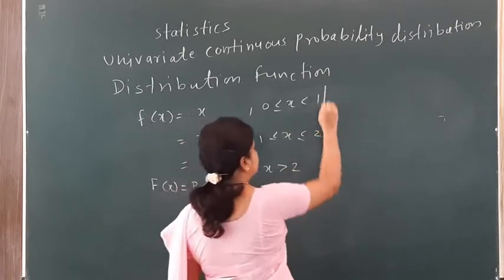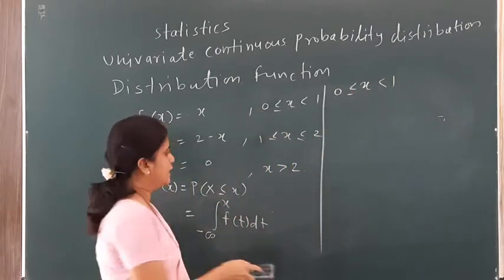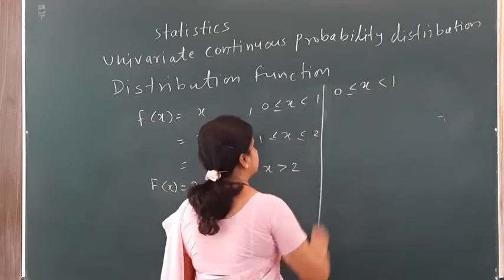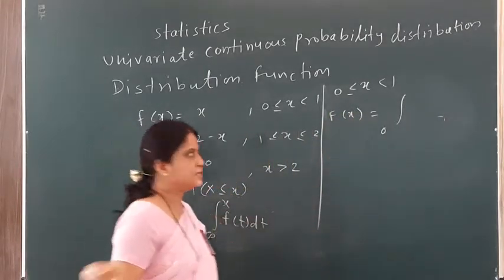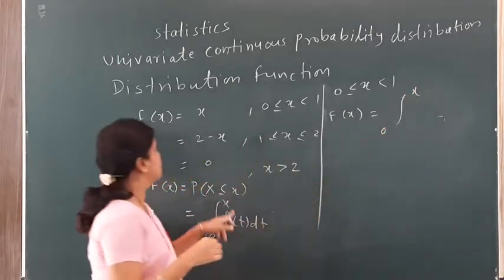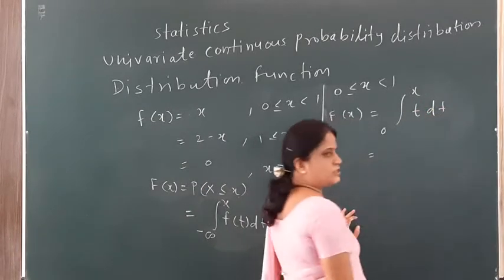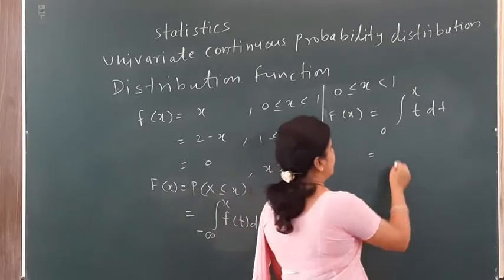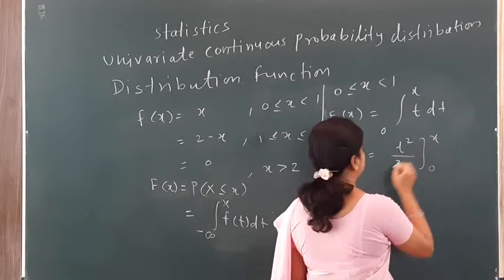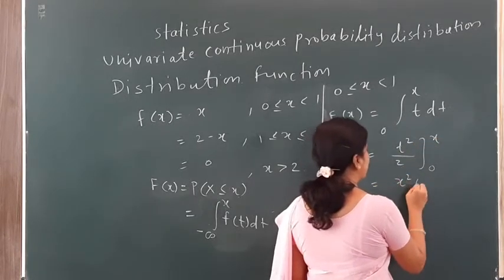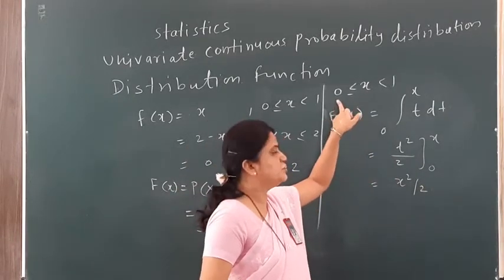Let me find the first range, that is x from 0 to 1. The distribution function F(x) has lower limit 0, hence the integral from 0 to x, and instead of x we replace t, so we have t dt. With the usual integration method the integral of this term is t square divided by 2, from 0 to x. Now replacing t with x, we get x square divided by 2. This distribution function is only for the first range, that is x from 0 to 1.